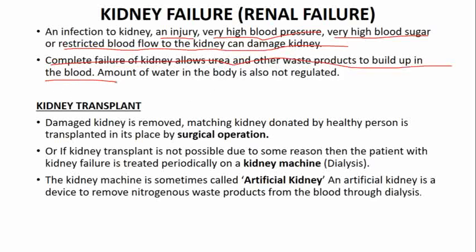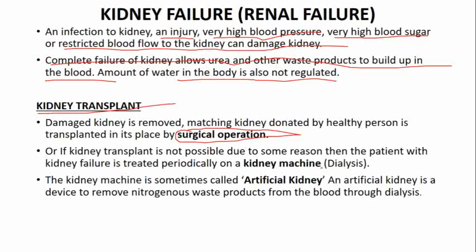If the kidney is not working, urea will accumulate in the blood, and the osmoregulation of the body will also be disturbed, and it will be very difficult for a person to survive. So what's the solution for this? The solution is a kidney transplant. Surgically, a good kidney which is efficient in filtering the blood has to be transferred into the patient's body, but sometimes this surgical operation is not possible.